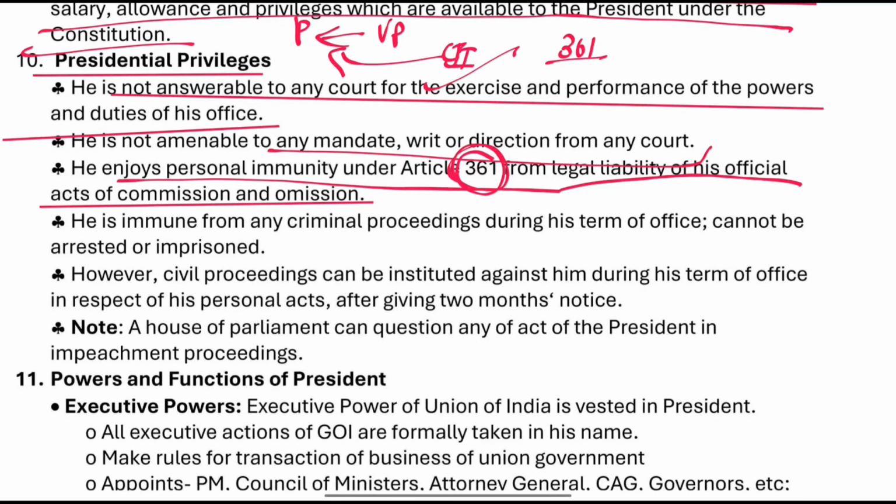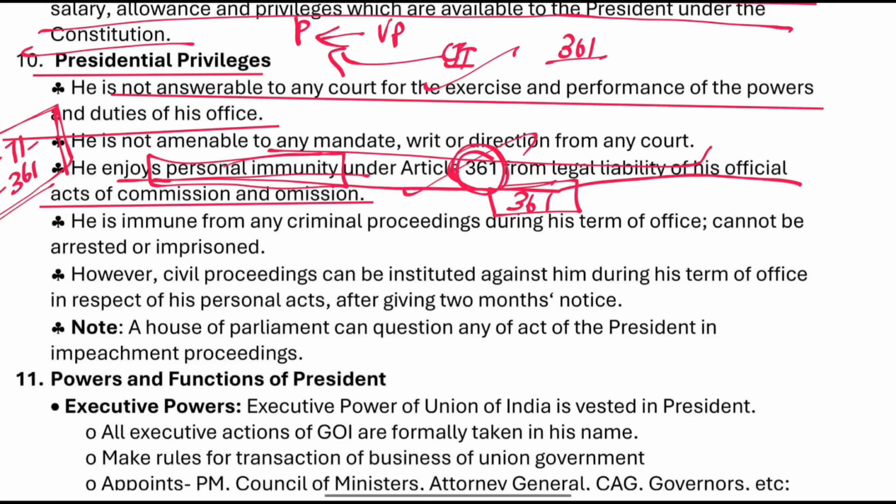Article 361 is a personal immunity from liability. Now, what are the articles which we have seen so far? 61, 71, 55 and 361. He enjoys a personal immunity, right, under Article 361.